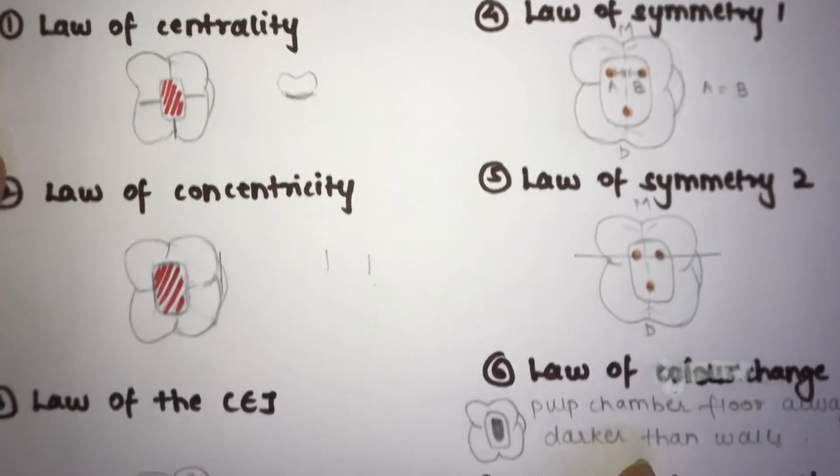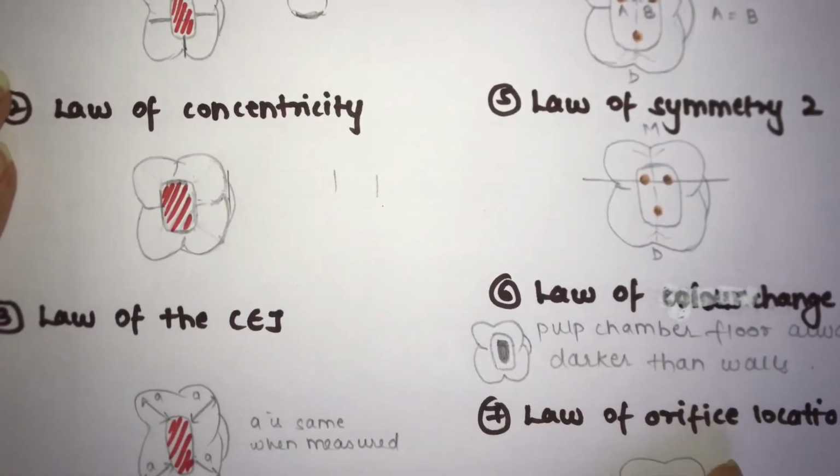The third law is the law of the cemento-enamel junction. What this law says is that the distance from the external surface of the clinical crown to the wall of the pulp chamber is the same throughout the circumference of the tooth.